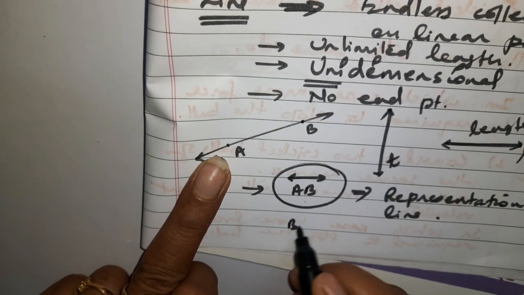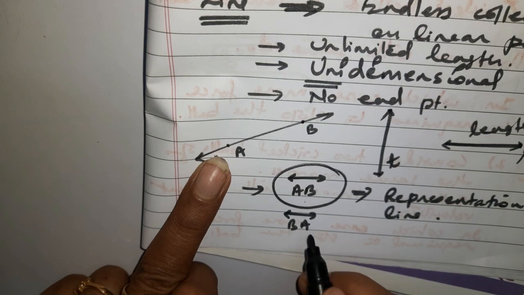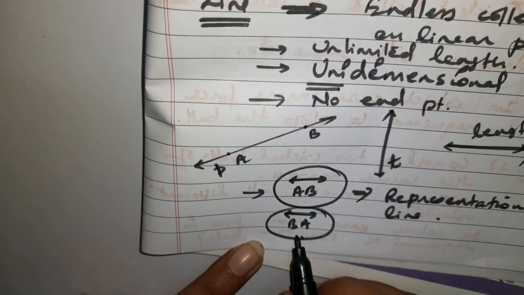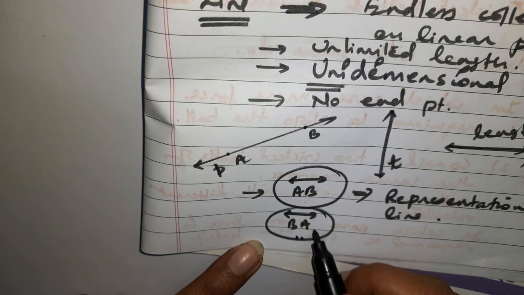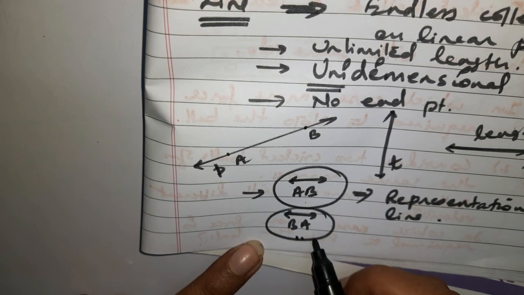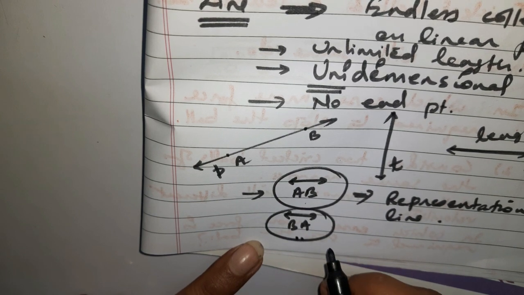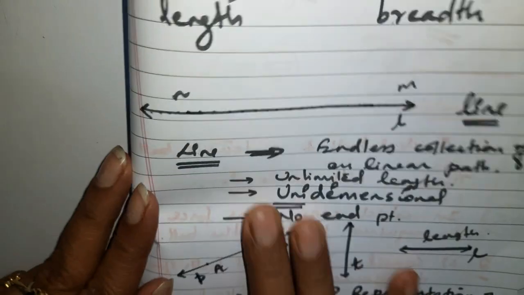If you use BA like this, it is still the same line, and the same line can be represented in this way as well. So it has no difference. Either direction can be used. You can show it by AB or you can show it by BA. So this was all about a line, right?